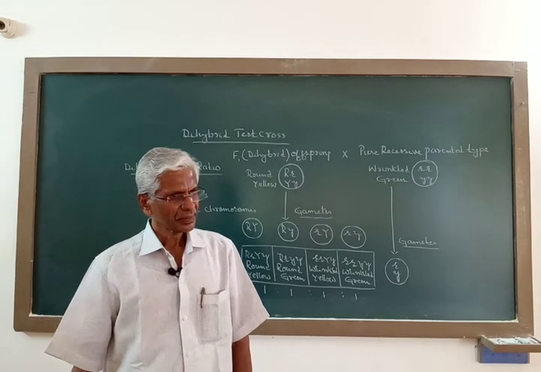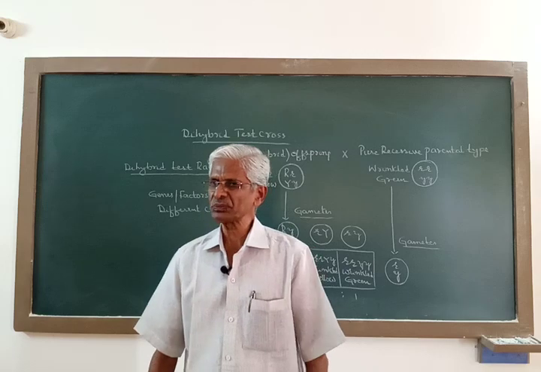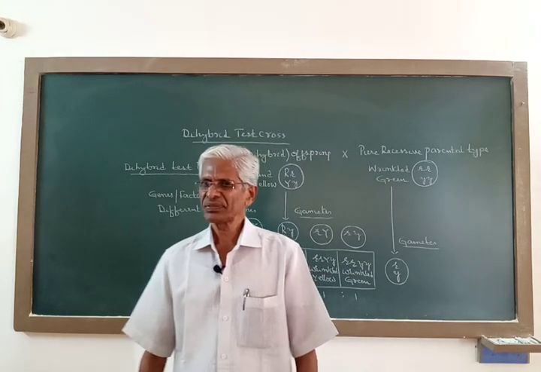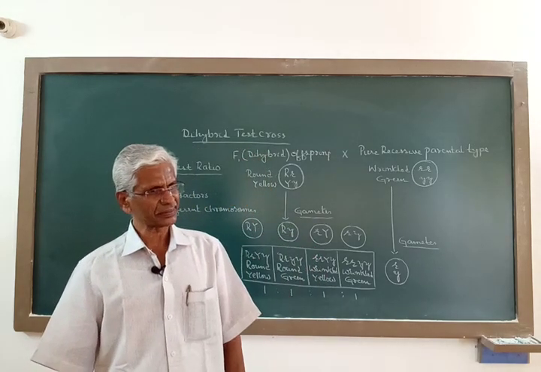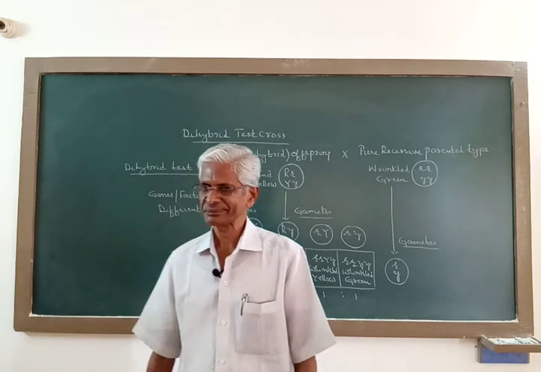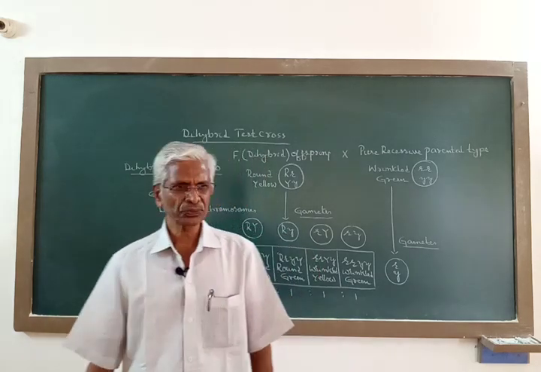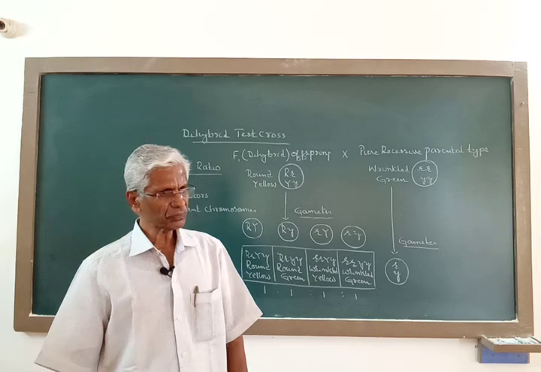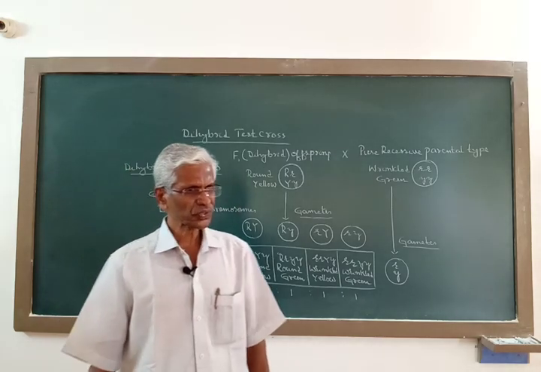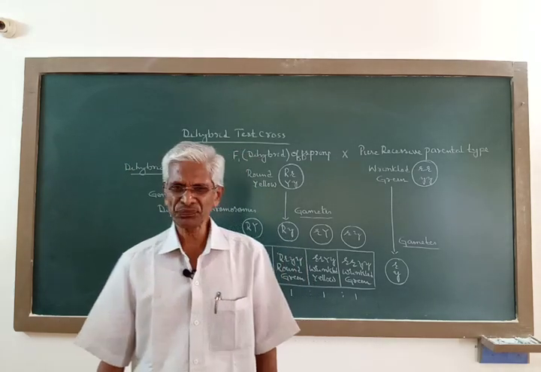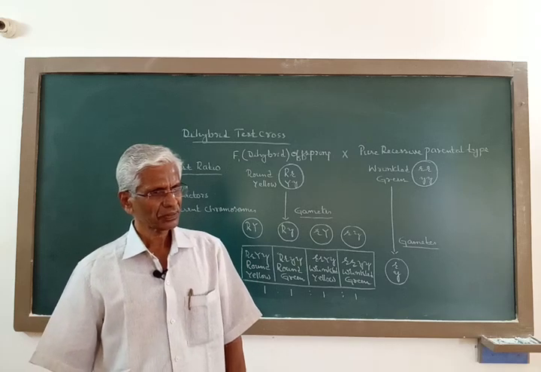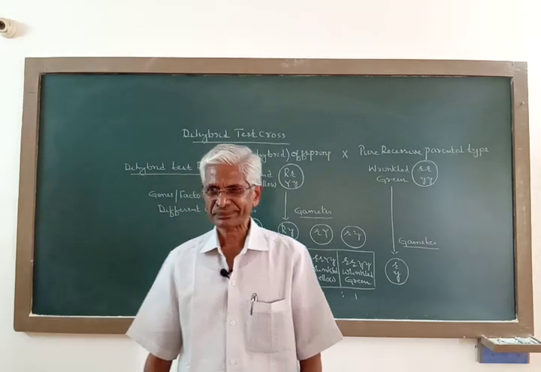But the genes carried on the same chromosome often get assorted, and linkage breaks. This is due to a new phenomenon of genetics called crossing over.